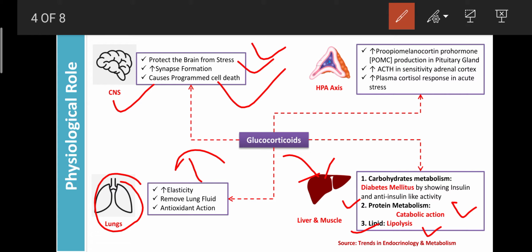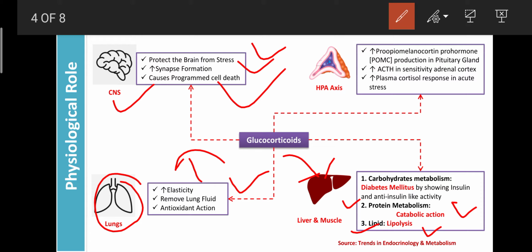And glucocorticoids can remove lung fluid. When fluid is accumulated in the lungs, it can also be removed by glucocorticoids. In COVID, fluid accumulates and congestion occurs. In asthma, due to congestion or accumulation of fluid, an asthmatic attack can occur. But glucocorticoids can remove that fluid from the lungs. That's why these are the drugs of choice for the treatment of asthma. Nowadays, due to this mechanism, glucocorticoids like dexamethasone are used in the treatment of COVID-19.